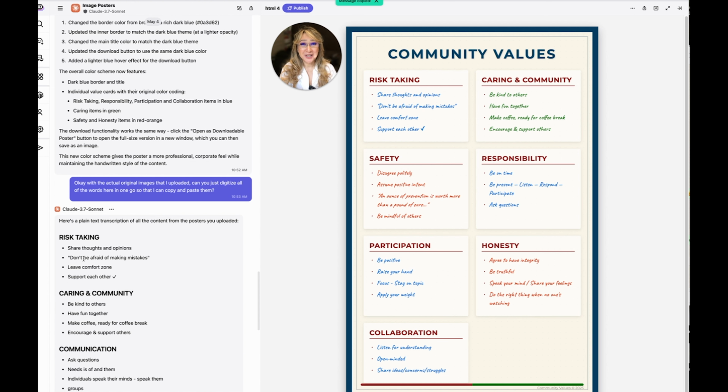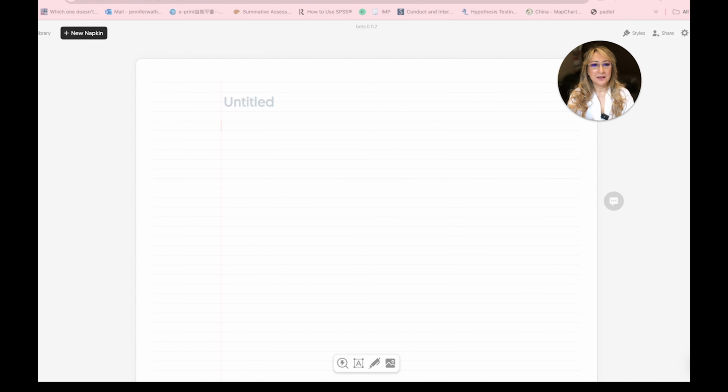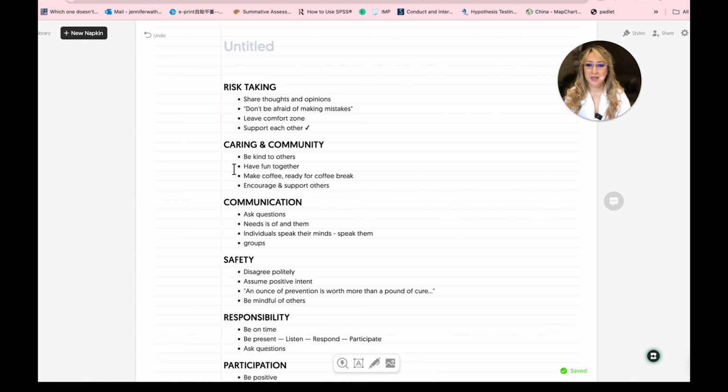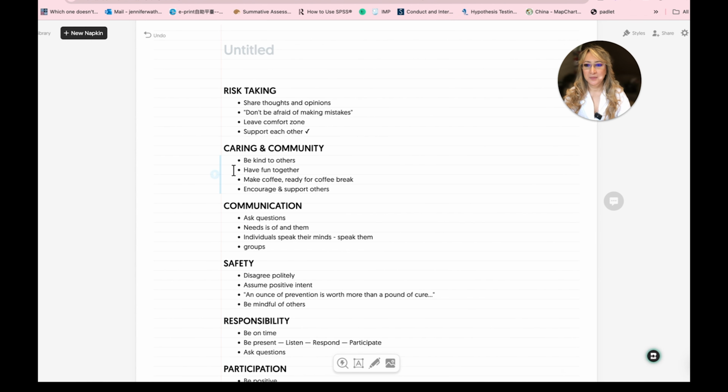And then I'm going to go to Napkin AI, which is a free tool. So give me a second. So here I am on one of my favorite tools. Let me just copy and paste that message that I had. Let's get rid of the instructions here. Okay, so what I'm going to do is highlight all of this first of all.